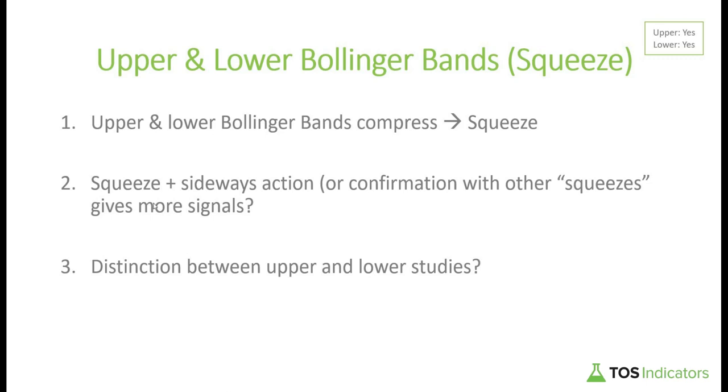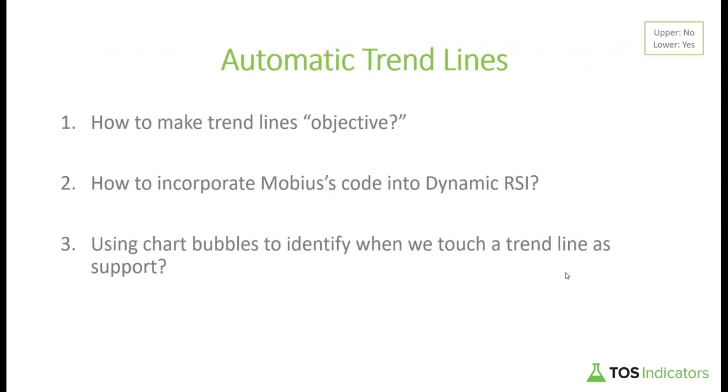Okay, so now that we've added in the squeeze, the final thing left is all of our studies around trend lines. And this is the part which is a little bit more challenging. And so we did some Google searching, and we ended up finding this code written by a famous thinkScripter by the name of Mobius. And he shared it in a forum, and we took a look at that trendline code, and we tried to adapt that same trendline code into this dynamic RSI study to try and help us solve this idea of making trend lines objective.